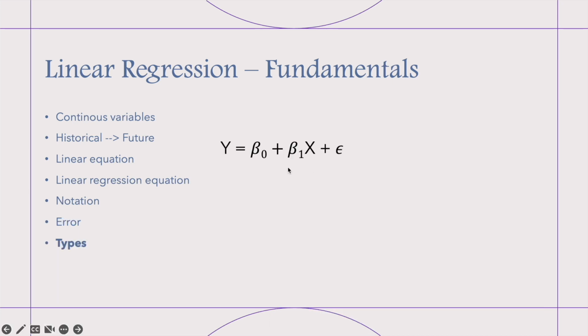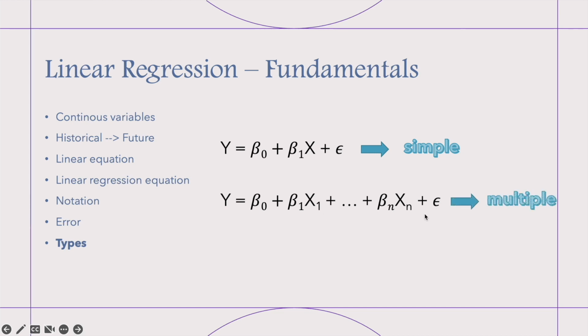Okay, remember our equation for the model. If we have one independent variable, we will call that a simple linear regression model. But we can also have multiple independent variables, like in this example. The equation is again similar. This is our intercept point, bias. These are coefficients for each independent variable. And again, we have error. So we will call it a multiple linear regression model. Basically, we have two types.